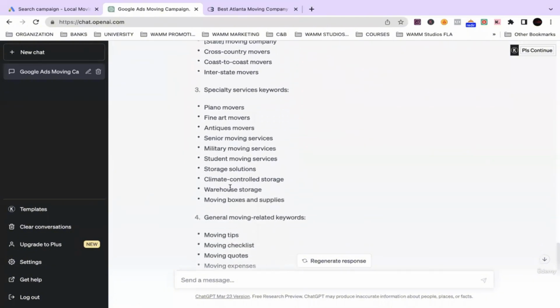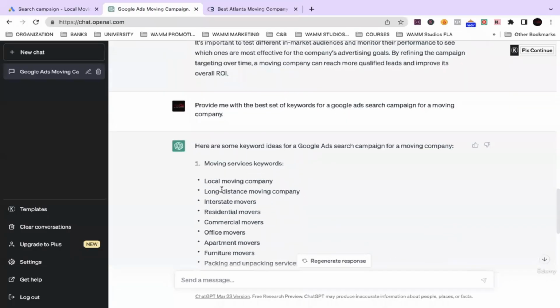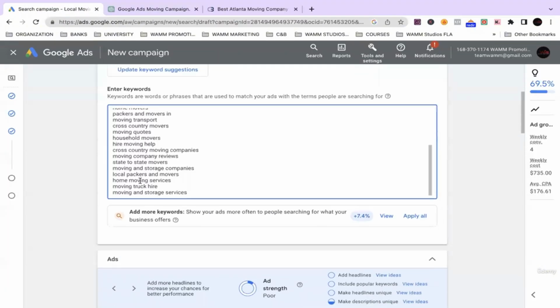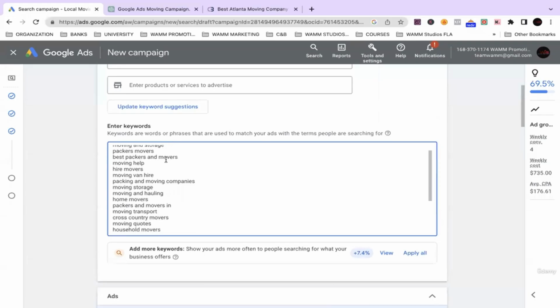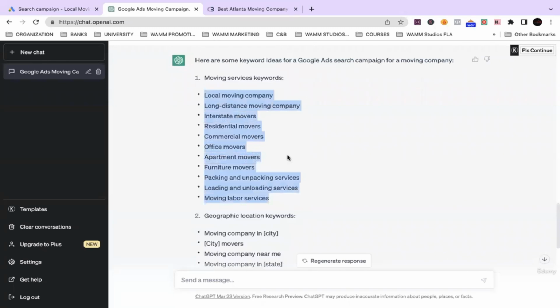Now, there are some similarities, but this is a little bit more in depth. For example, they broke it down in sections: moving service keywords. So these are all the moving service keywords. A couple similarities, but not a lot.